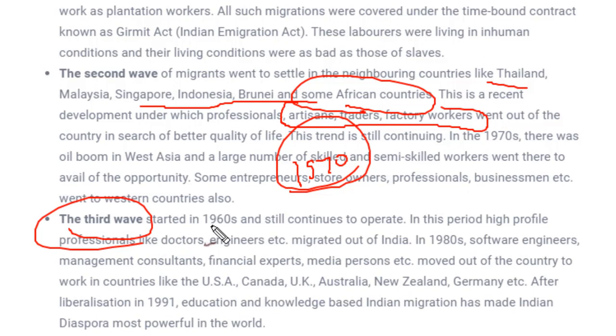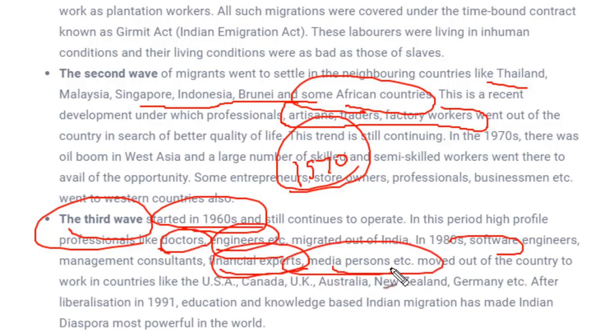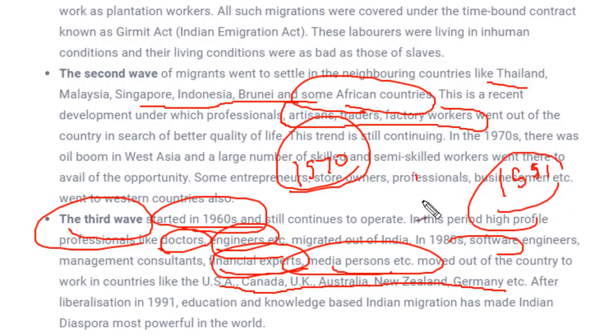And the third wave started in 1960, where experts like software engineers, management consultants, doctors, engineers, financial experts and media persons moved to countries like the USA, Canada, UK, Australia, New Zealand and Germany for proper work. And why did they move? They actually got opportunity. In 1991 economic liberalization came to India. Because of this, markets were opened and everyone was allowed to move from India to other countries if they had any opportunities.